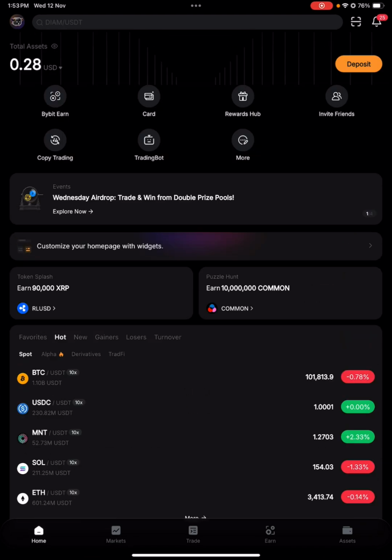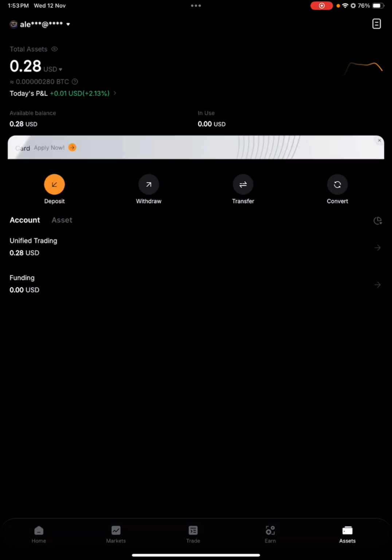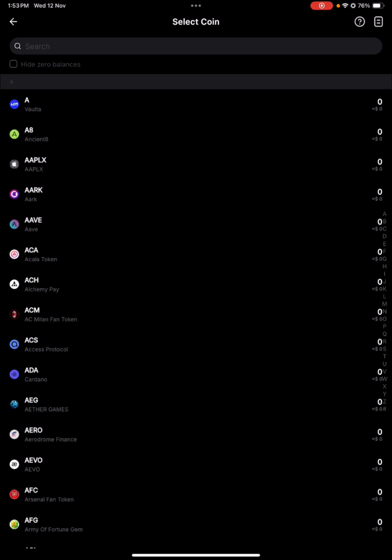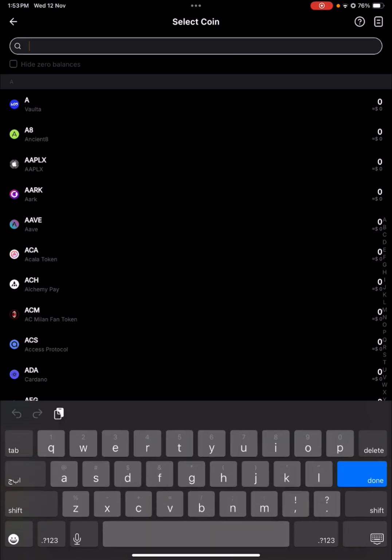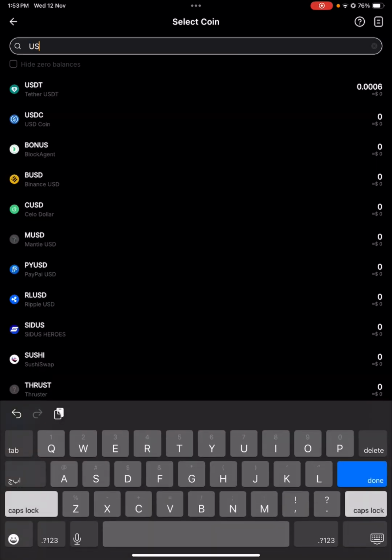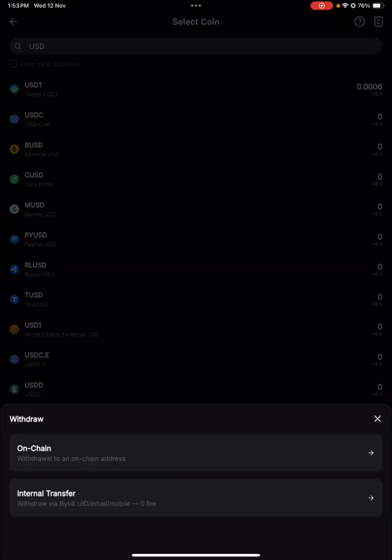After tapping on Bybit wallet, we have to look for assets. Assets is over down here. So I'll tap on assets. I'll look for withdraw. I'll tap on withdraw. After tapping on withdraw, it will bring a bunch of coins and it says select coins. So I'll go on search bar and I look for USDT Tether. So I'll tap on USDT Tether. It will bring withdraw on a chain or internal transfer. So I'll tap on chain.